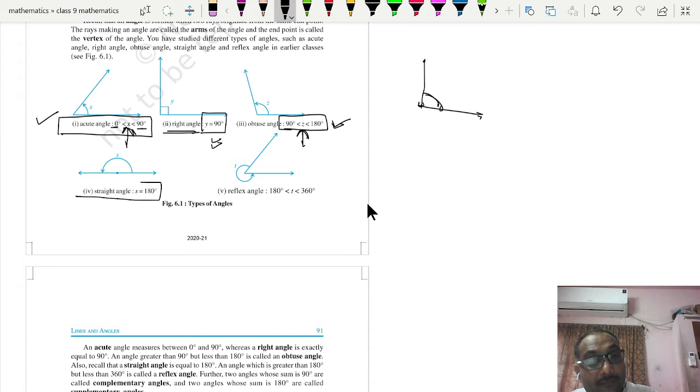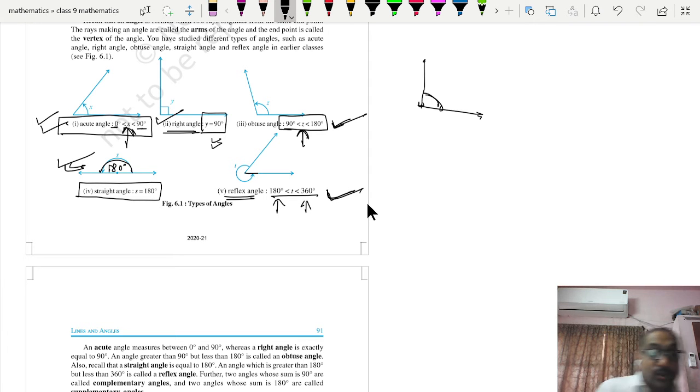Straight angle, or angle formed on a straight line, is 180 degrees. Similarly, a reflex angle is an angle that is greater than 180 but less than 360 degrees. Remember it. Acute angle between 0 to 90, right angle is equal to 90, obtuse between 90 to 180, straight is 180 and reflex is more than 180 but less than 360.